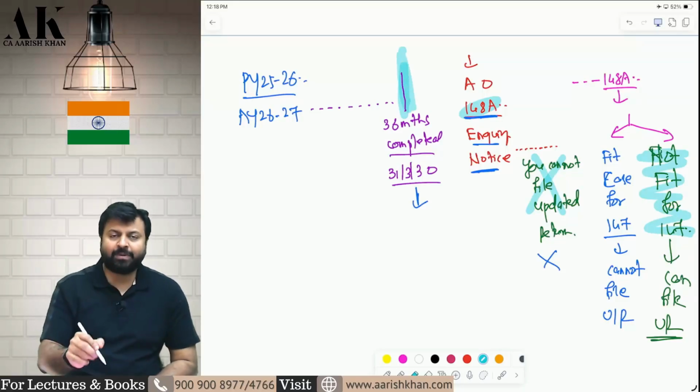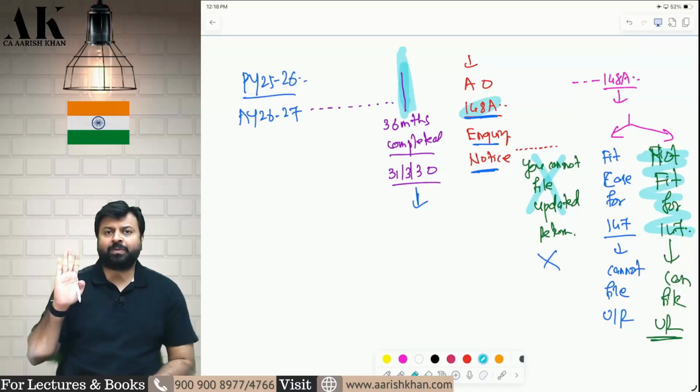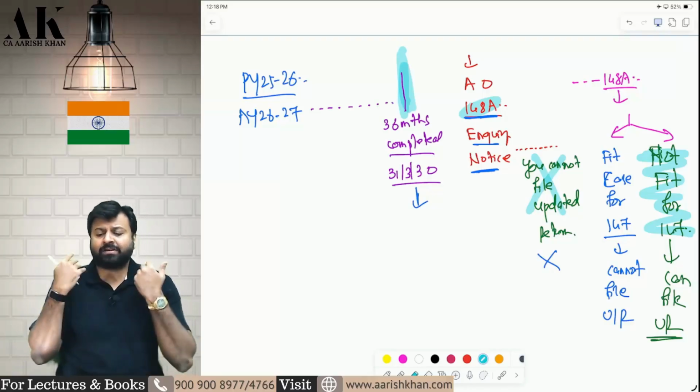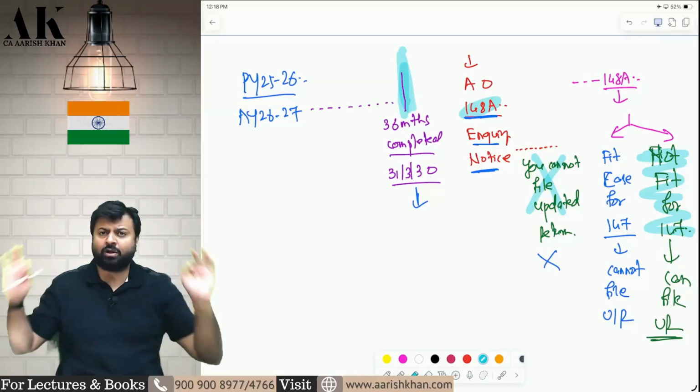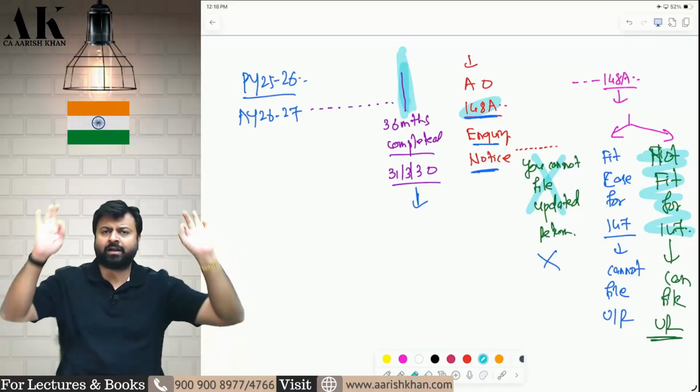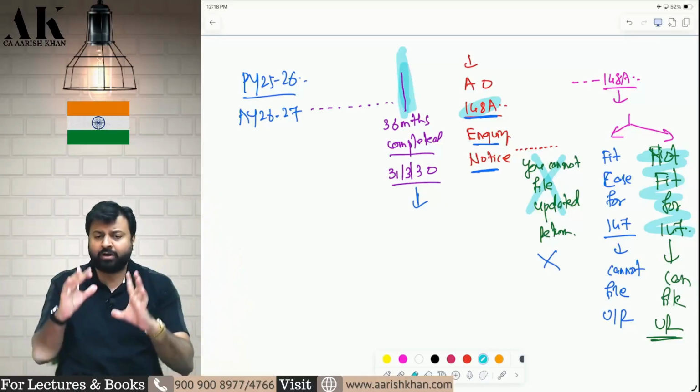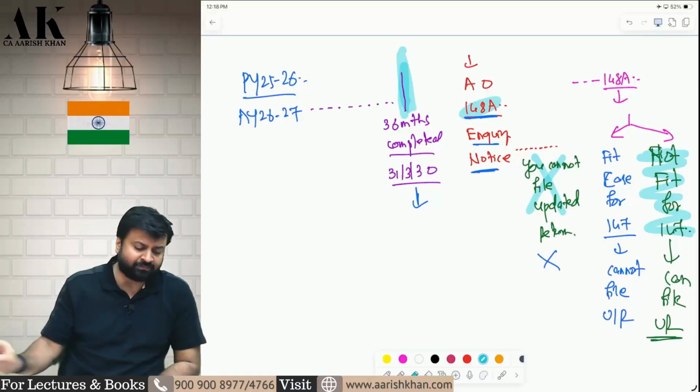So, after 36 months, you have to wait for the AO to pass the order and decide whether it is a fit case or not fit case. If it is a fit case for 147, updated return not possible. If it is not a fit case for 147, updated return is possible in that case also. If you want, you can take a photograph of this, please. Fast, all of you.